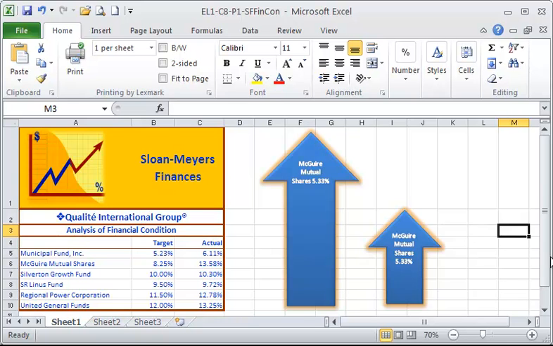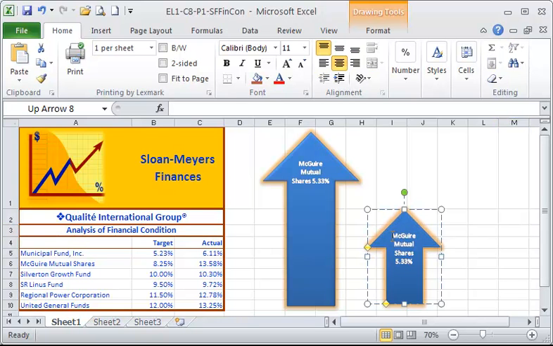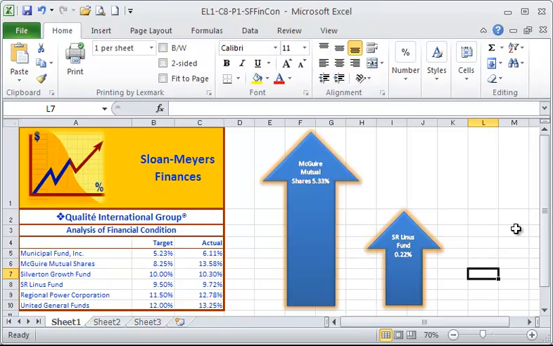And then they want us to change the text that's on the inside of this. So we can click inside there, make the changes. SR Linus Fund 0.22%. Okay, so main thing of that was just to draw the shape again and then make a copy.